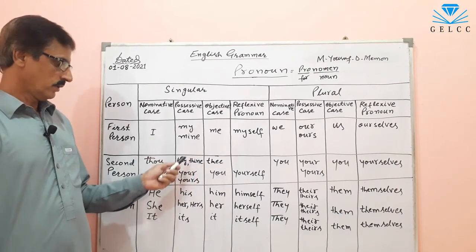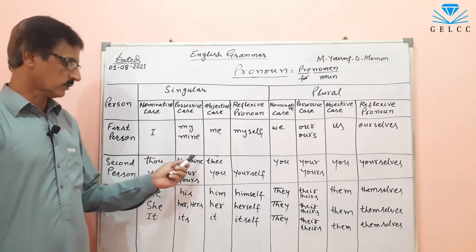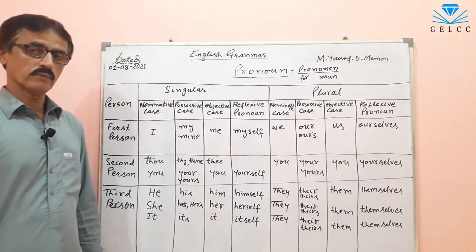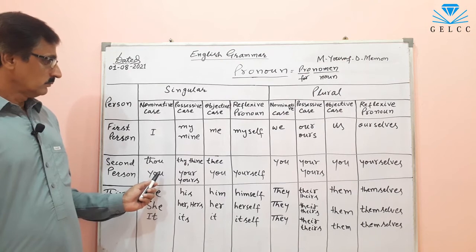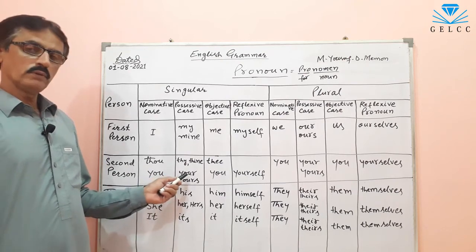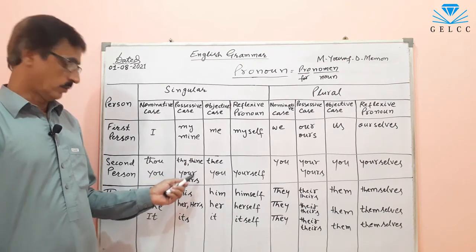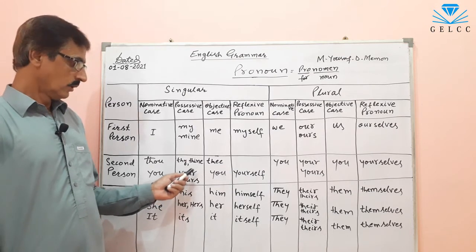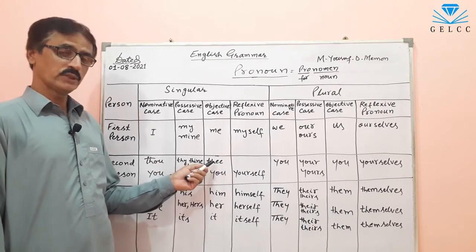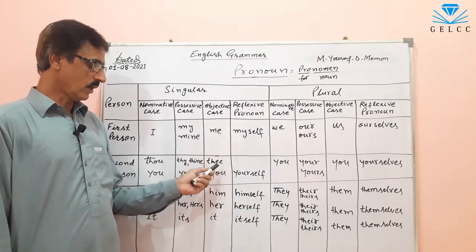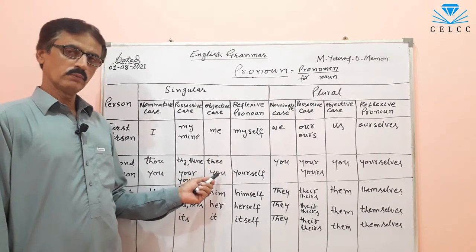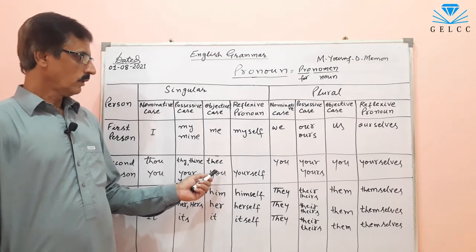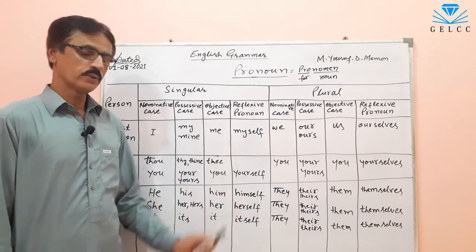Thy is a possessive adjective, thine is a possessive pronoun. The possessive of you is yours. Yours is a possessive pronoun. Your is a possessive adjective. The object of thou is thee. It is in objective case. The object of you is also you. And the reflexive pronoun of you is yourself.